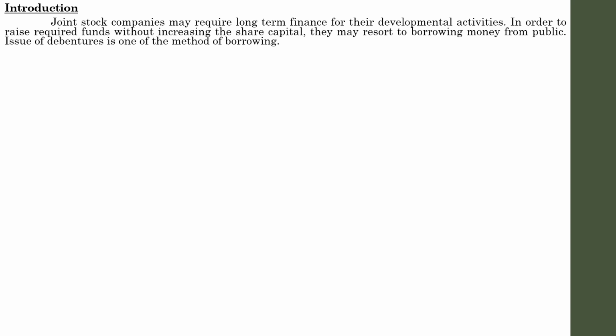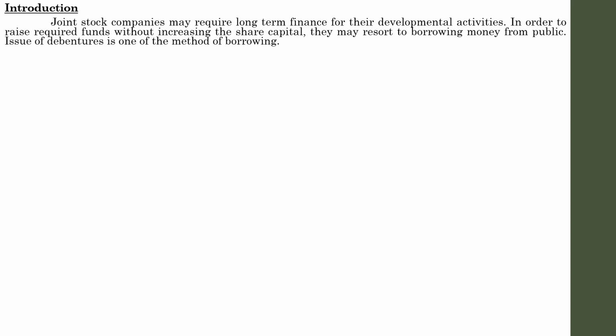And I have mentioned another point, that debentures constitute the borrowed capital of the company, and they are known as creditorship securities, because it is similar to the concept of borrowing funds or money from a creditor. Just like that, raising capital by means of debentures is also similar to lending money from creditors. So debentures are also known as creditorship securities, and they constitute the borrowed capital of the company. The debenture holders are regarded as the creditors of the company.